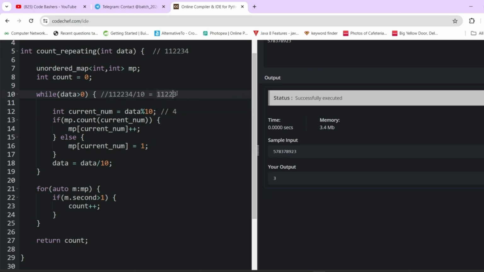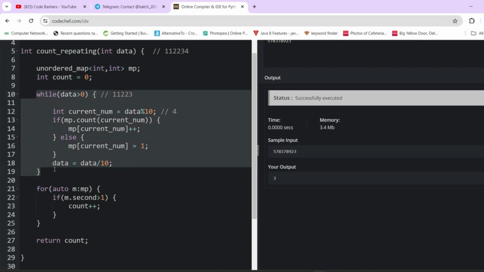Now our new data becomes this, and we will again do the same operation on it. First of all we'll find the last digit, then we'll check in the hash map whether it is present or not, then based on that we'll do certain operations, and then again data divided by 10 so that this 3 value can also be removed. We will do this till the last digit, till our data becomes equal to 0. So this was the while loop we were using to traverse over each of the digits of this data.